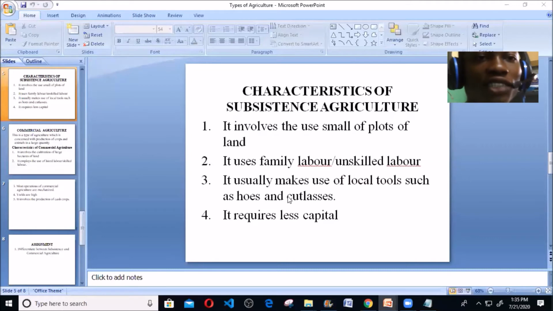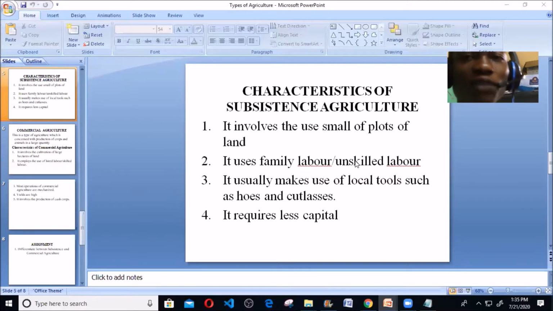Two says what? It uses family labor or unskilled labor. Now, in this type of agriculture, you don't need to employ a specialist. You don't need a specialist to help you with the farm, because it's for your family consumption. So it only requires the labor of the members of your family, and we call it unskilled labor because you're not a professional. The members of your family, your children, your wife, you guys are not professionals, but you just engage in this agriculture because you want to feed yourself and your family.